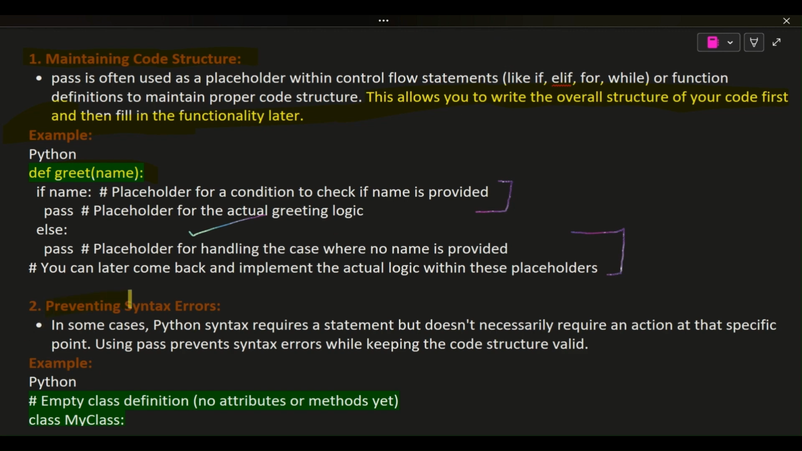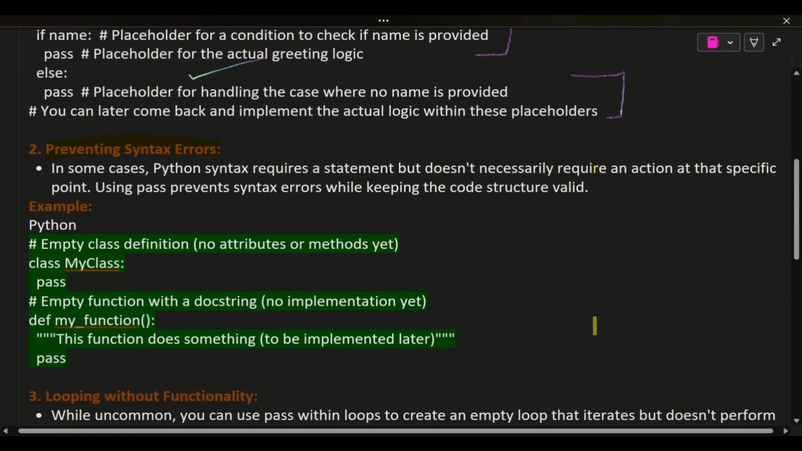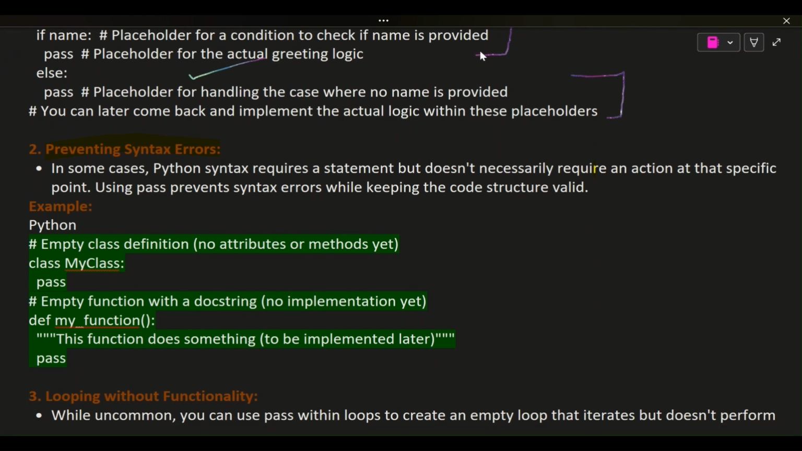2. Preventing syntax errors. In some cases, Python syntax requires a statement but doesn't necessarily require an action at that specific point. Using pass prevents syntax errors while keeping the code structure valid.